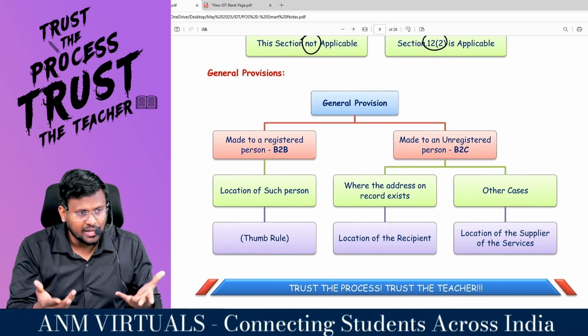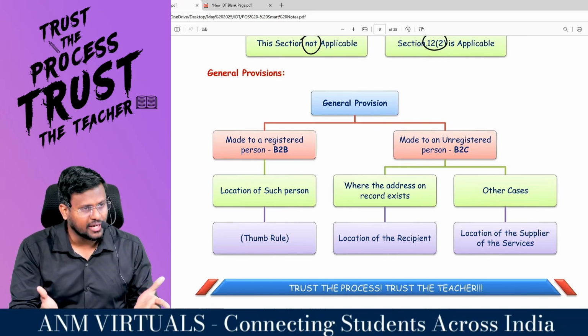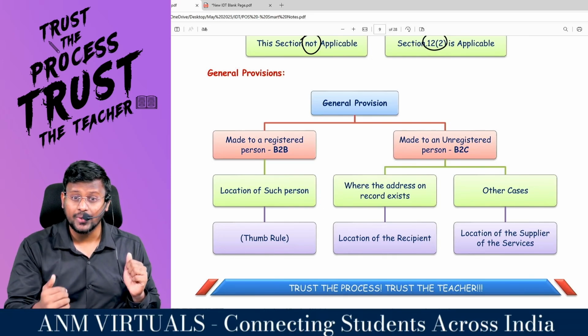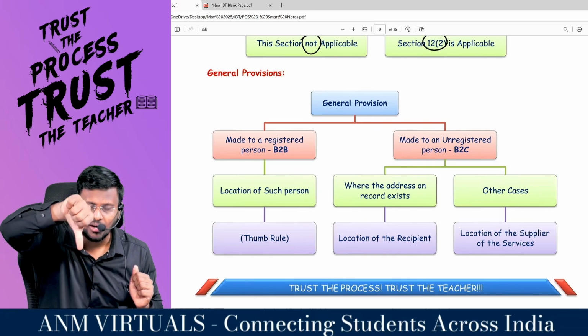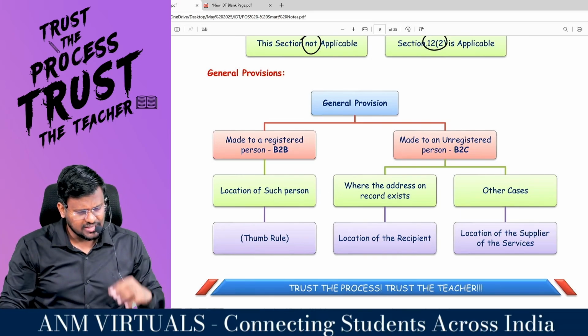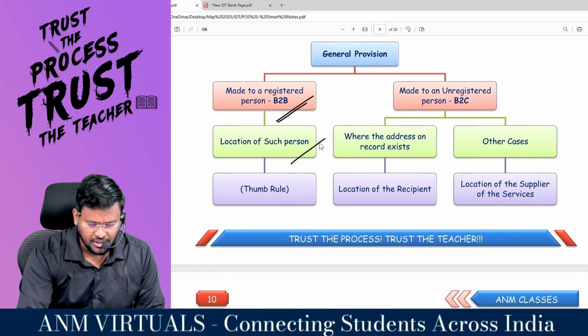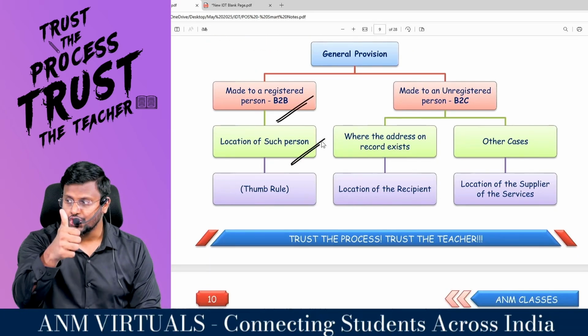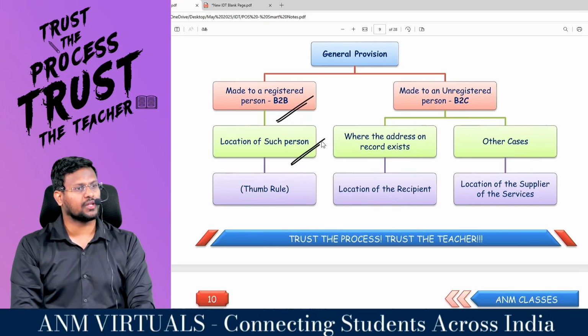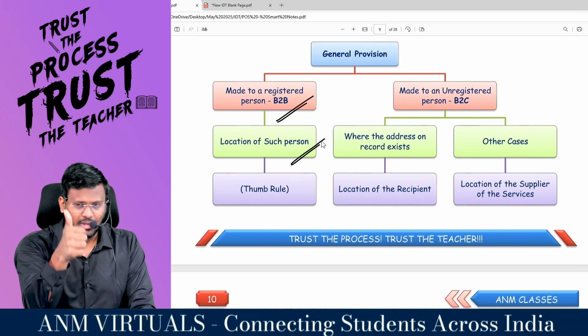Check whether you have provided service to a registered person or an unregistered person. Location of the recipient. This is the thumb rule.